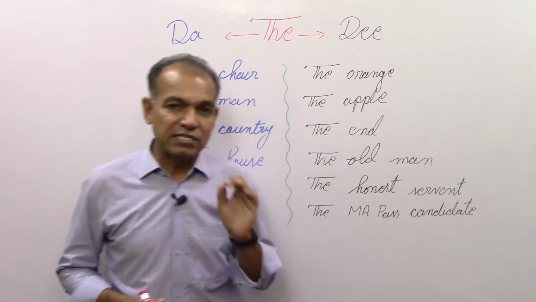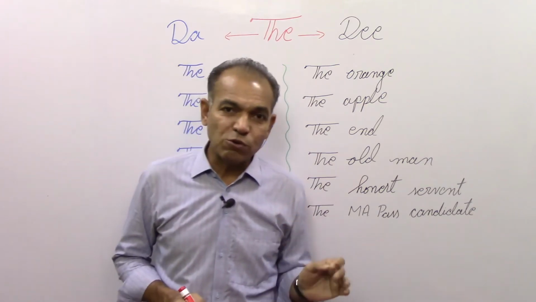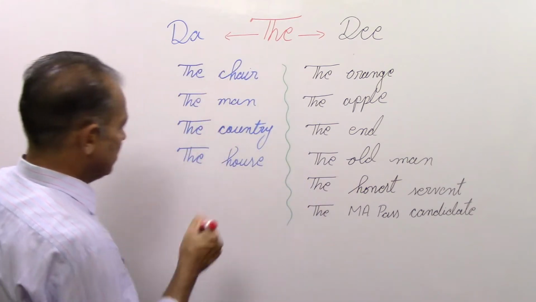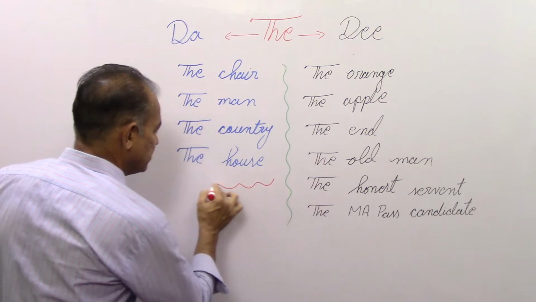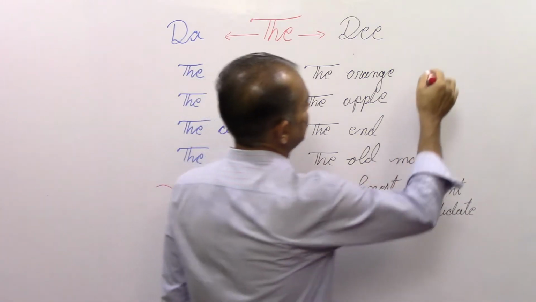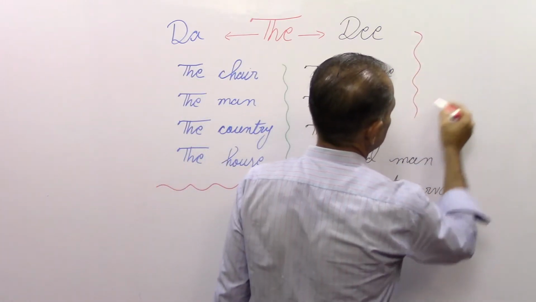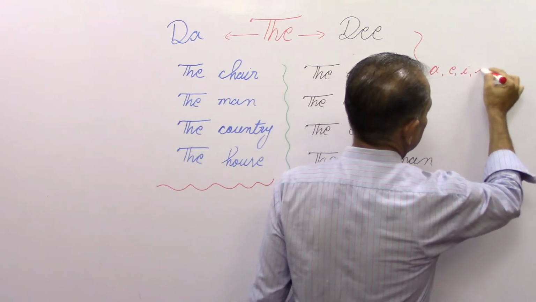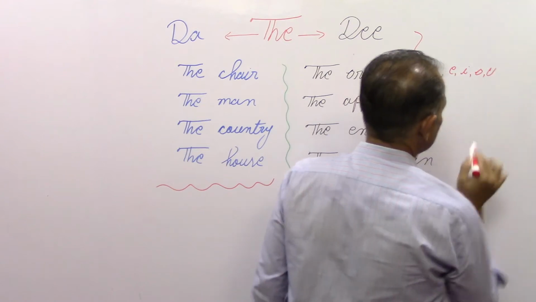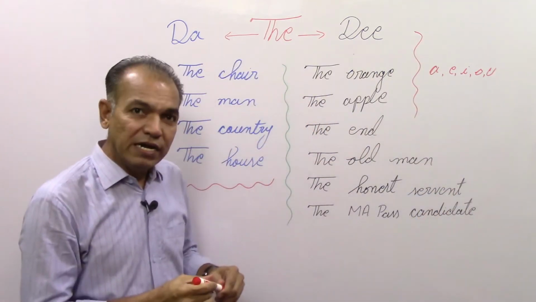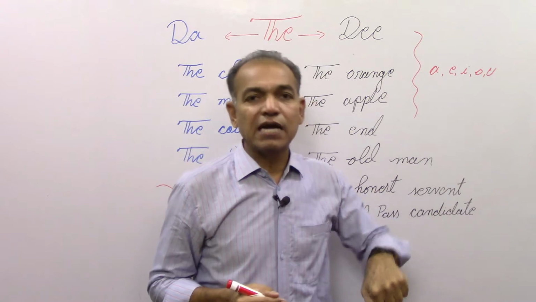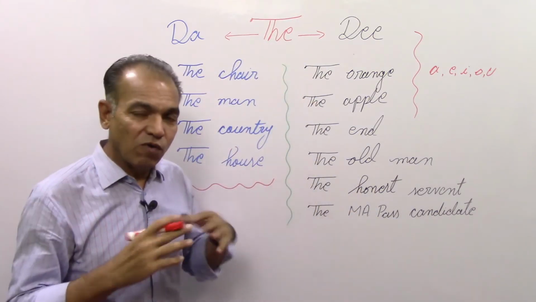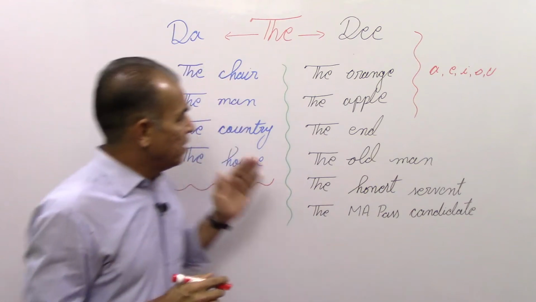You know that there are 26 letters in English, and out of those 26 letters, 5 letters are called vowels. I hope that you would know about these letters. Let me write them here so that we can see them easily. You know, A, E, I, O and U. So these 5 letters are called vowels, and the rest of the 26 letters are called consonants. I think you know very well what vowels and consonants are.